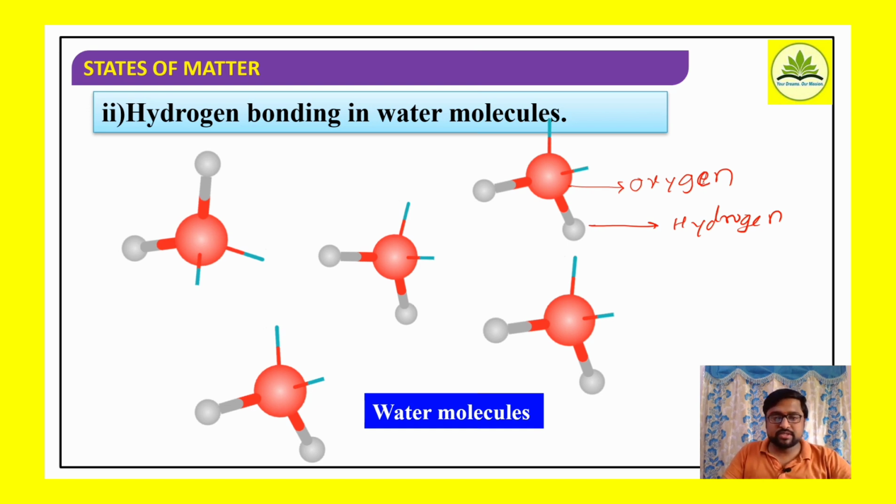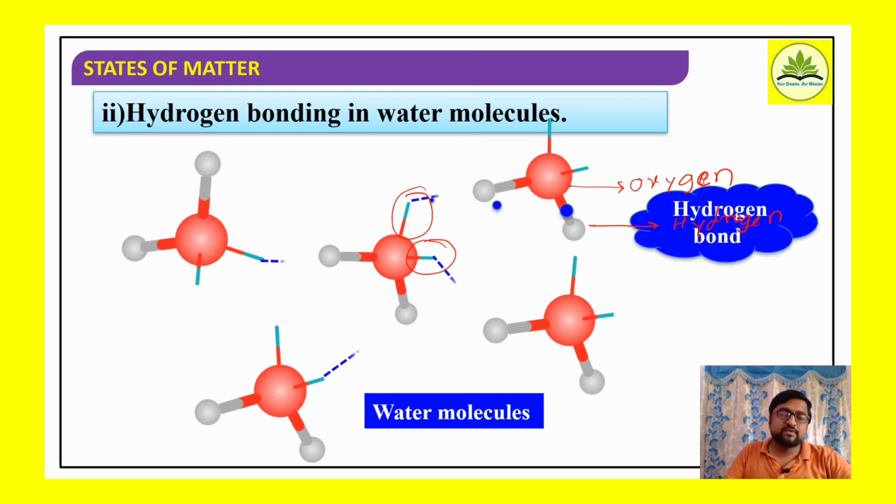By forming hydrogen bonds. The lone pair of electrons on the oxygen interact with the hydrogen atoms of adjacent molecules. Thereby a bond is formed between the water molecules. It is referred to as a hydrogen bond.